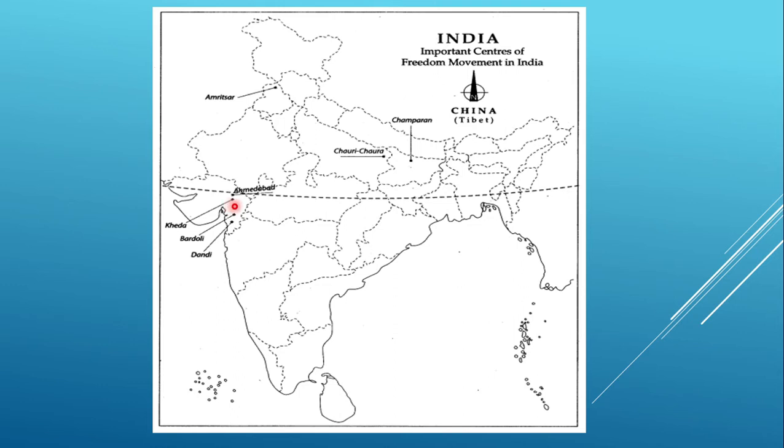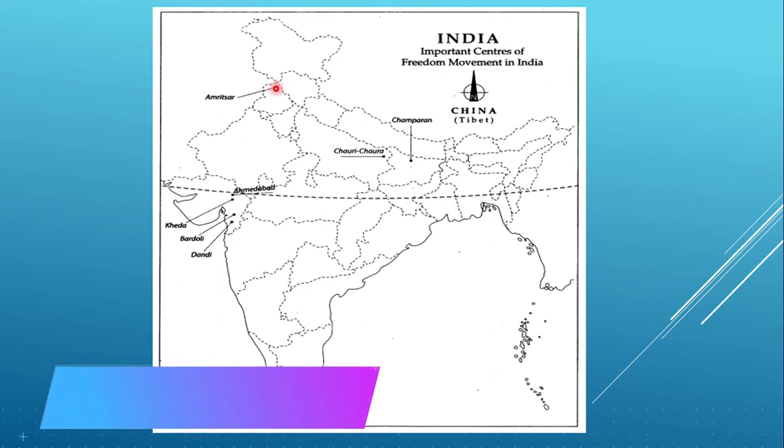Similarly, at Ahmedabad, the workers wanted an increase in their salary, but the basic problem was that the mill owners didn't want to increase the salary of the people, and because of that during the same time period at Ahmedabad also the satyagraha was there. These are the three important places of satyagraha: Champaran, Kheda and Ahmedabad. Kheda and Ahmedabad are in Gujarat. Champaran is in Bihar.